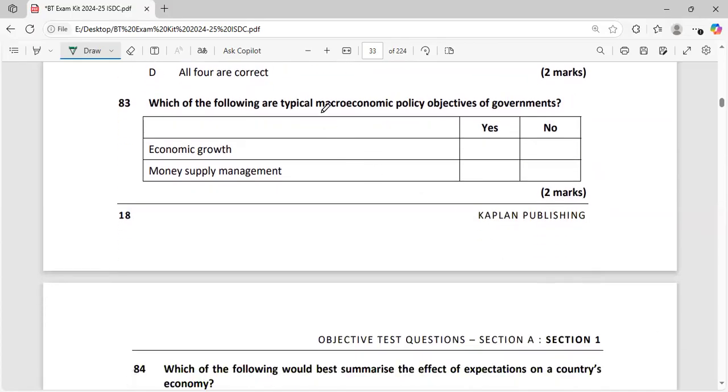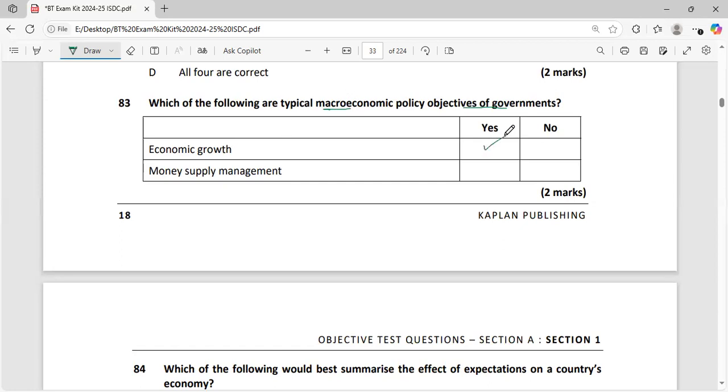Which of the following are typical macroeconomic policy objectives of the government? Macroeconomic policy is relevant to the fiscal policy and monetary policy of the government. Especially, what does it focus on? It focuses on the discount rate of the country. It focuses on the overall number of imports, exports, what surplus cash we have. It is not dealing with individuals. The economics which deals with individuals or consumers is called microeconomics. Macro policy is what?